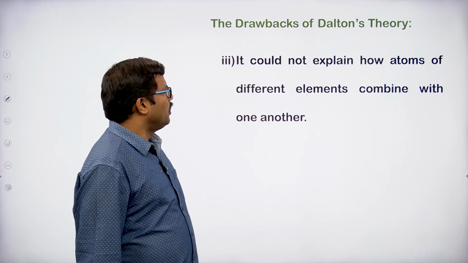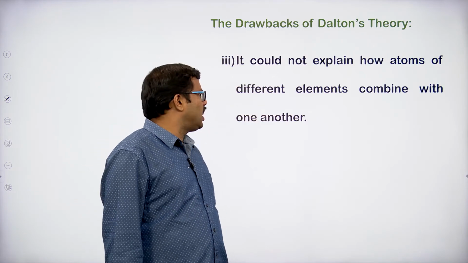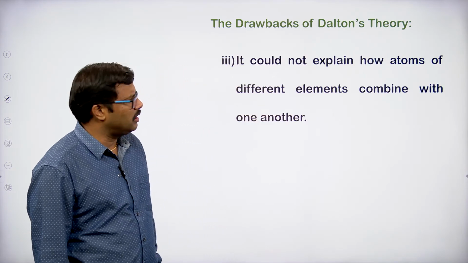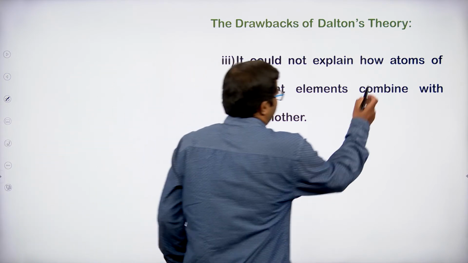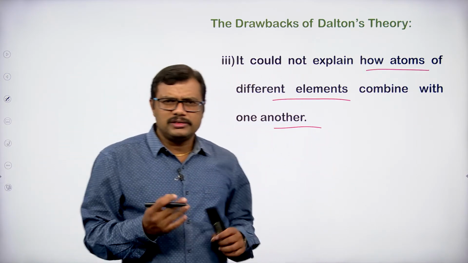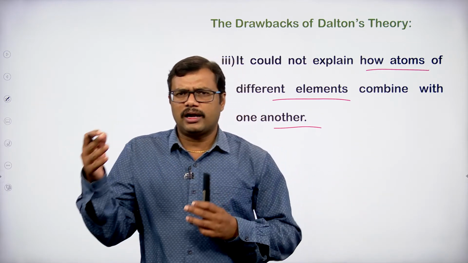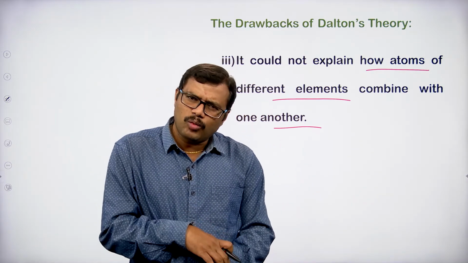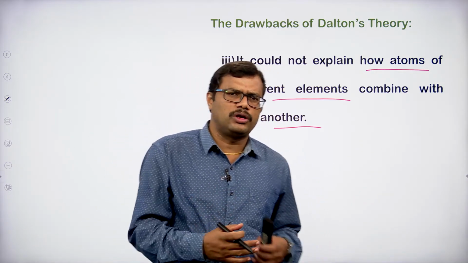Next, it could not explain how atoms of different elements combine with one another. What is the driving force for the combination of atoms of elements? What is the need that two hydrogen atoms react with one oxygen atom, giving a water molecule? Why should the atoms react?